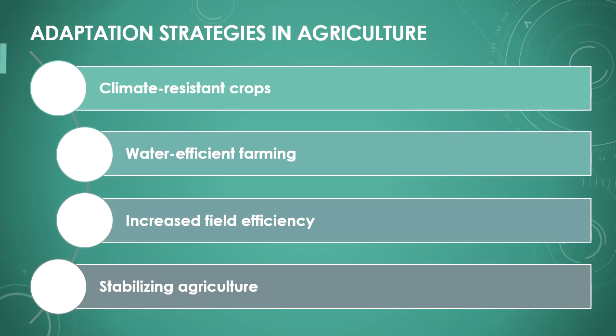Africa is developing various strategies to adapt to climate change. One important strategy is the cultivation of climate-resistant crops. Farmers are also learning how to use less water and make their fields more efficient. These adaptations help stabilize agriculture in many regions.